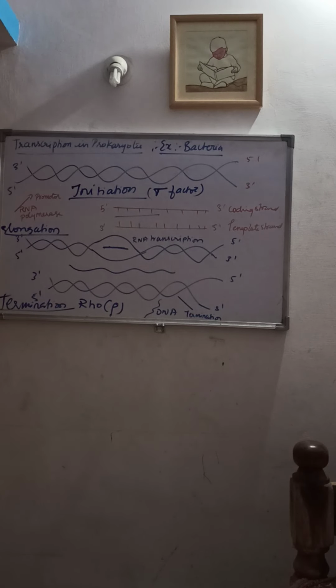So what will happen in the last step? When the RNA polymerase reaches the terminator region, the elongation of the RNA stops, and the newly formed RNA will fall off, and also the enzyme. At the termination region, the RNA transcript is released from the RNA polymerase, forming the hairpin-like structure, and that step is called as what? Termination, right? So for the termination, a termination factor is required.